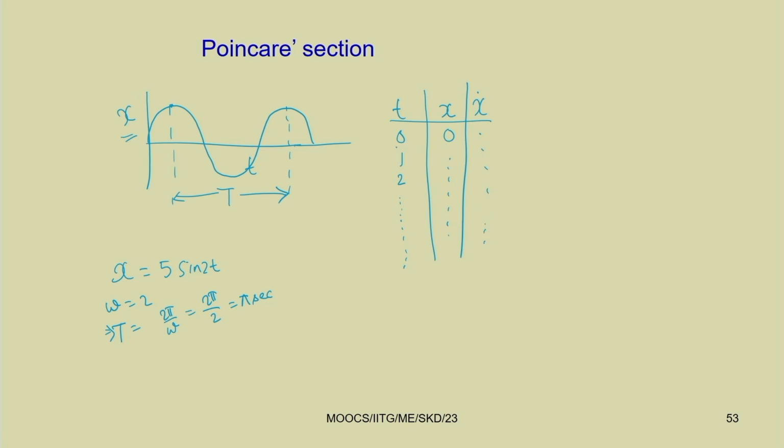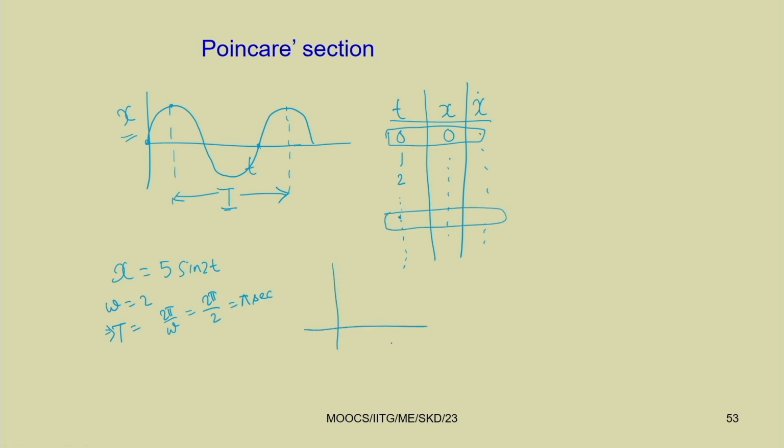Let me start with t equal to 0 as the starting point. After one cycle, I know what the cycle of this is, so again I can find this point. This is the response after one cycle, and then I can find x and x dot.